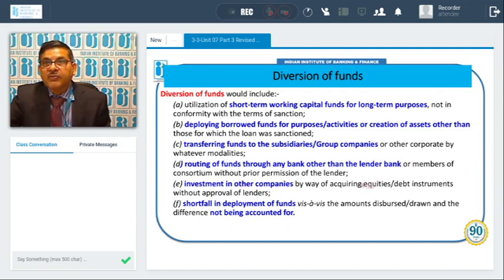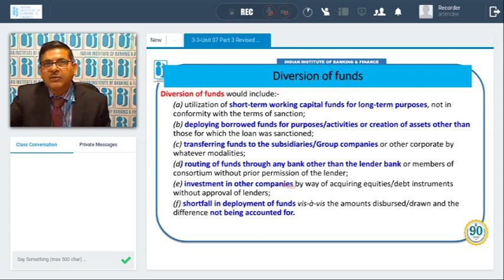Investment in other companies by way of acquiring equity or debt instruments without approval of the lender, without the permission of the lender. The investment has been made in other companies. Out of the funds borrowed from X bank, funds have been invested in other companies, which may be doing well or not.